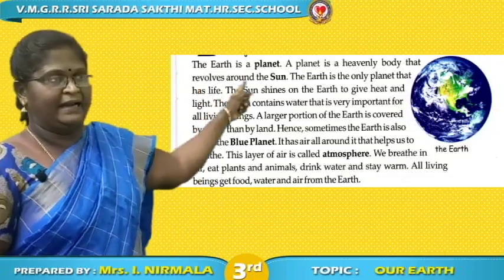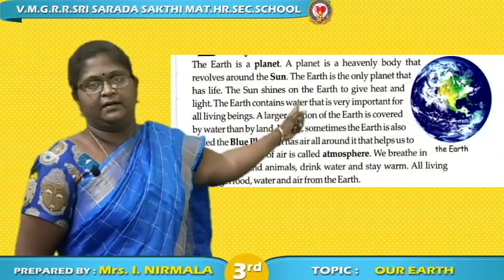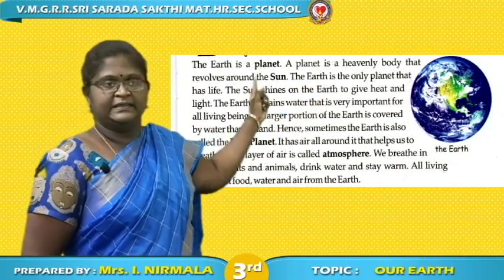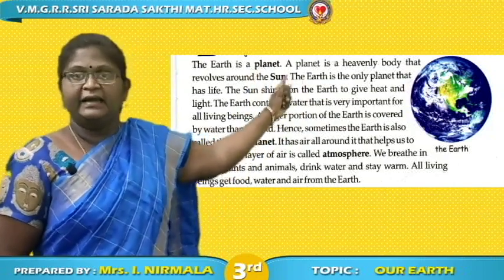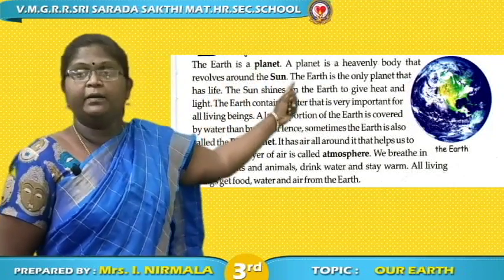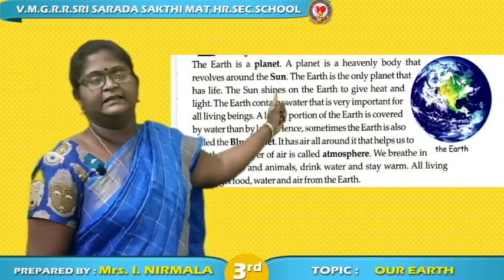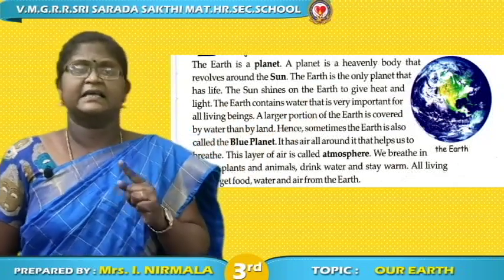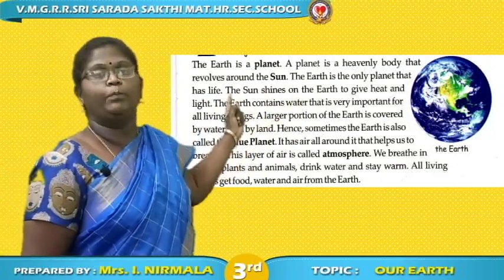The Earth is a planet. A planet is a heavenly body that revolves around the sun. The Earth is the only planet that has life. The sun shines on the Earth to give heat and light. The Earth consists of water that is very important for all living beings. A large portion of the Earth is covered by water rather than by land. We already saw that the Earth is covered by 75% of water. Hence it is called the blue planet.